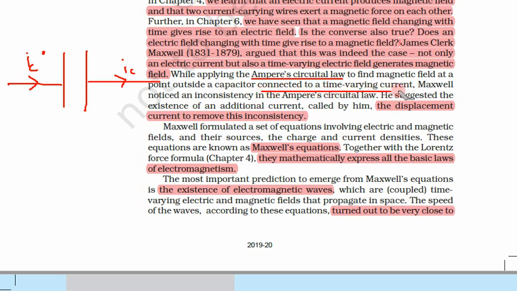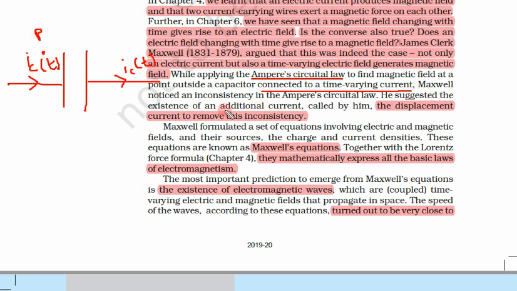And current here is time varying current. So current is not simple current, time varying current. That means AC current could be this thing. So this is a time varying current. So this is a function of time. This current is a function of time and we need the magnetic field at this point P.